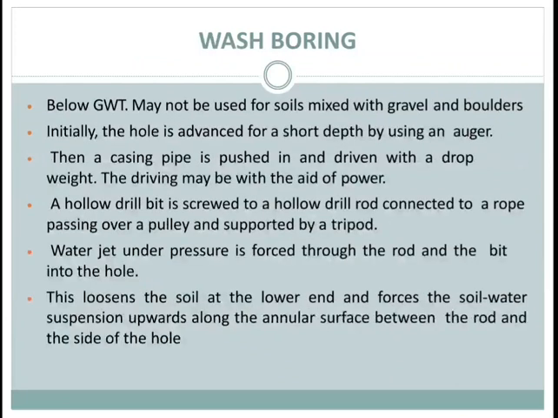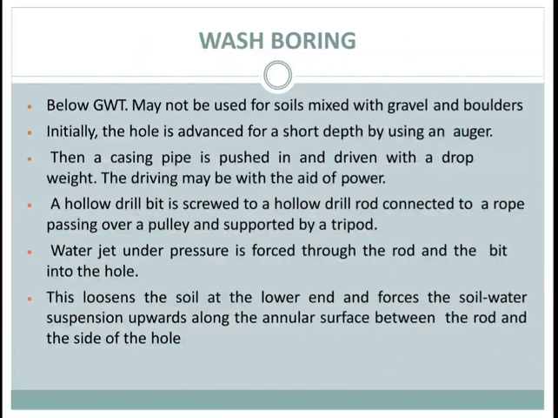Next is wash boring. Wash boring is used for all types of soil except those having large-size boulders and gravel. Wash boring is a fast and simple method for boring holes into the ground. Initially, a hole is drilled to a shorter depth by using an auger.